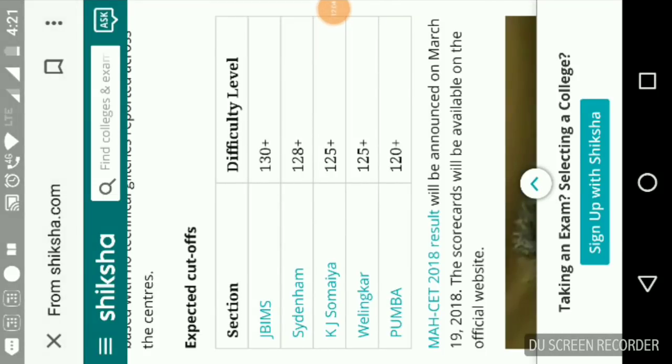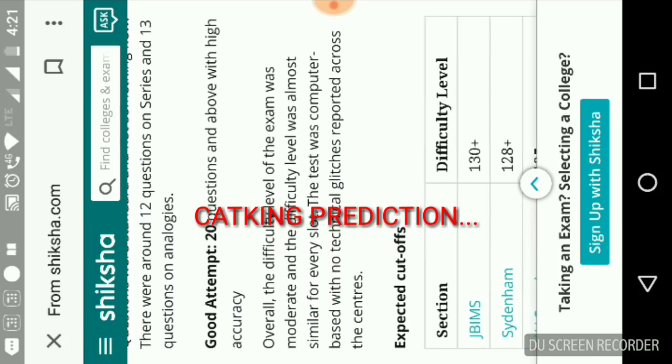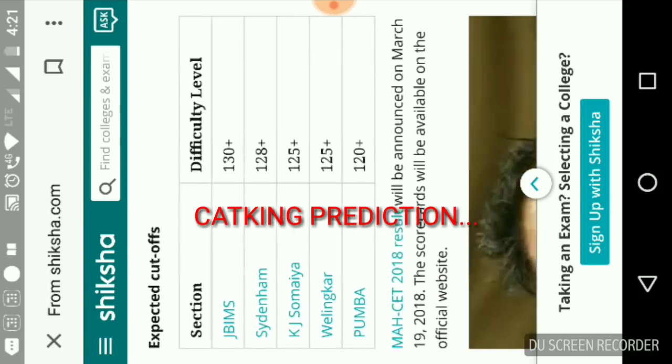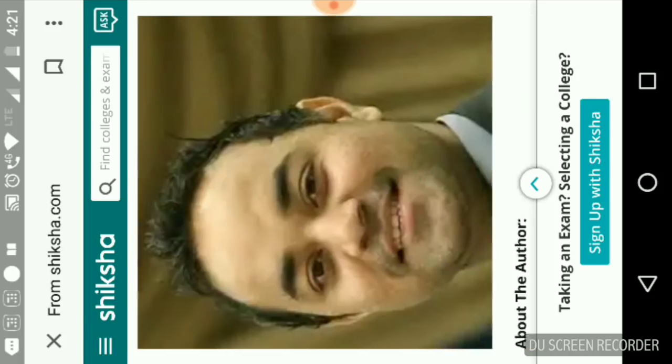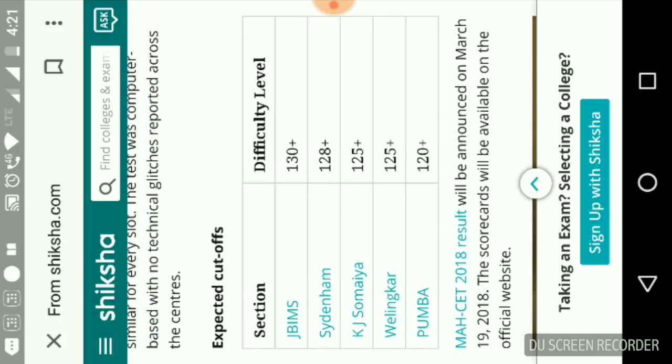This is the prediction by Cat King, Rahul Cat King, who's the brother of CET King, Rao Singh. So his estimated cutoff is like this for CET 2018. The MH CET 2018 result will be announced on March 19, and the cutoffs according to him are going to be like this. For JBIMS, a 130 plus score would suffice. Sydenham 128 plus, KJ Somaiya 125 plus, Welingkar 125 plus, Pumba 120 plus. Let's move on.